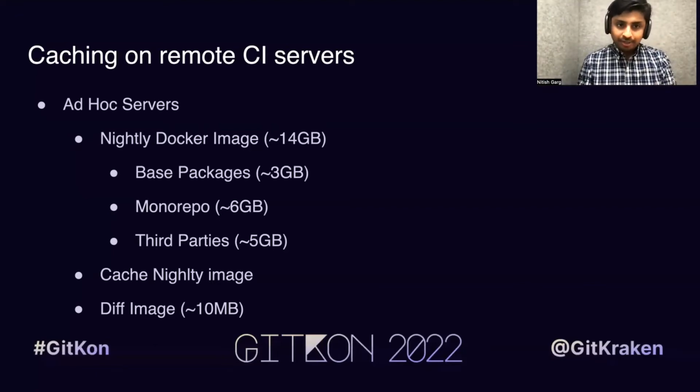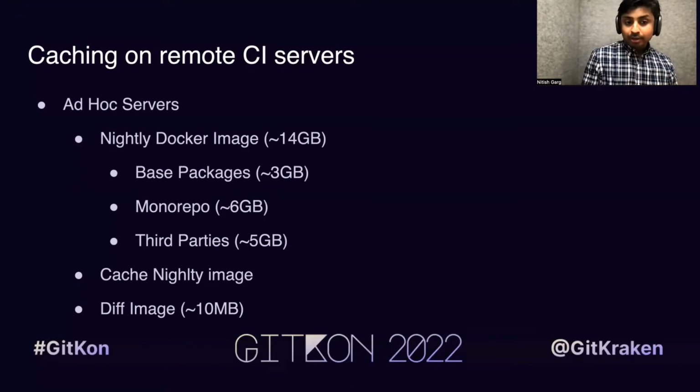every night. We call it the nightly Docker image. In this nightly Docker image, we pack three things. First thing, the base packages. These base packages include the OS itself, which is required by the Monorepo, and then some base packages required by the Monorepo, like MySQL, Postgres, and so on. And once we have the base packages, we git clone the Monorepo itself, which is 6 GB.